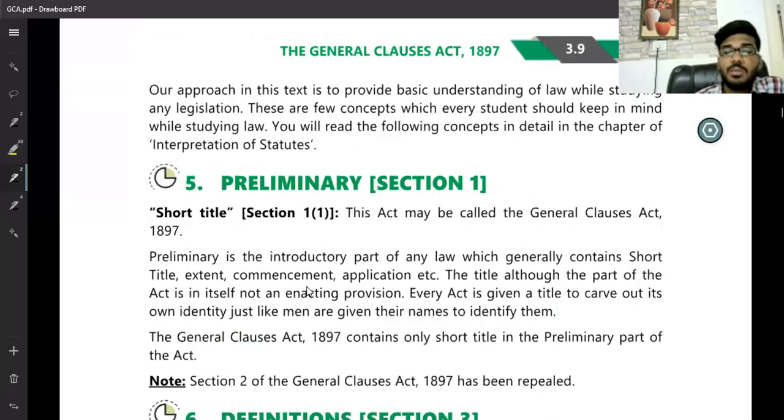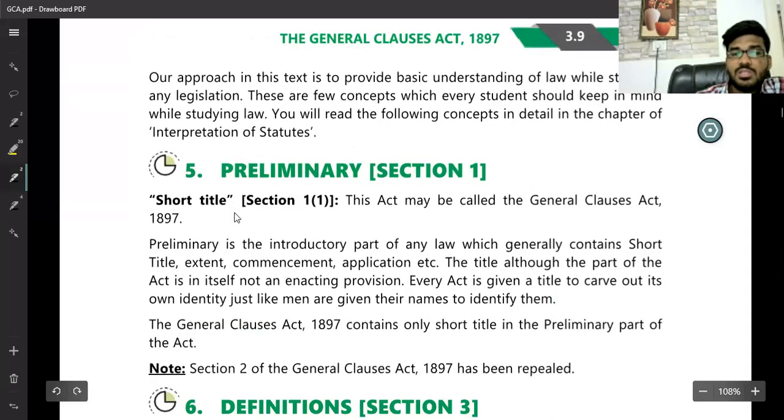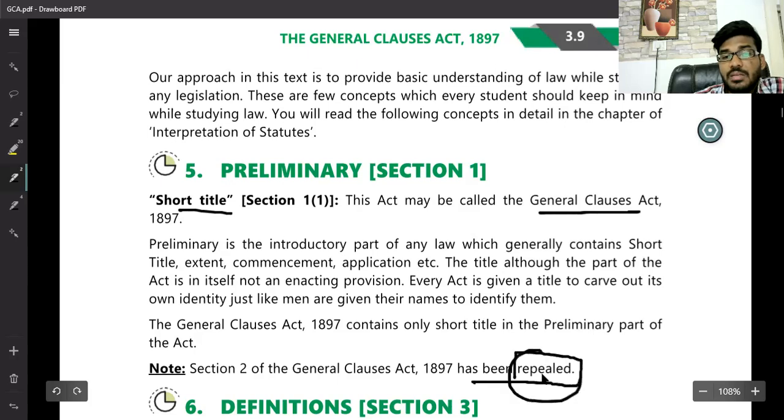After that, the preliminary Section 1, short title, we have discussed all this. This Act is called the General Clauses Act. Section 2: the General Clauses Act has been repealed. What is meant by repealed? Repealed means cancelled.